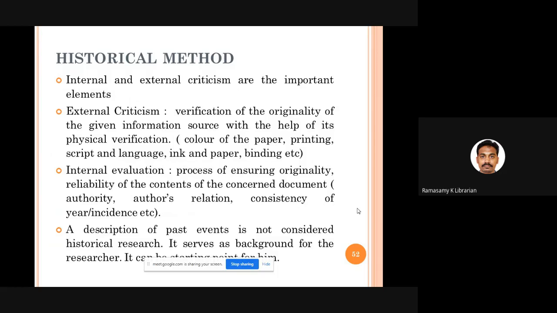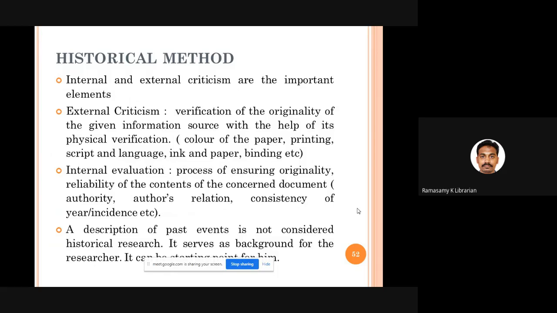What is internal criticism? Here we are bothered about the content of the document. If you have a book and you say that this book was published 400 years before, you have to check the authenticity of the content of the book. How to check the authenticity? Authority, meaning who published this book. If a history book is published by a particular author, you can say it's a very good book. A library science book written by Dr. S.R. Ranganathan is no doubt a very good book. That kind of authority.